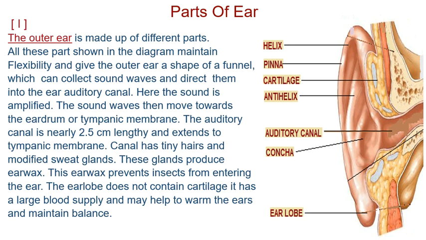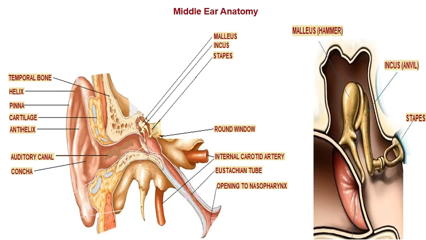It has many nerves and may help to warm the ears and maintain balance. If the earlobes have nerves, they keep the body warm, and they are also very helpful in maintaining balance.